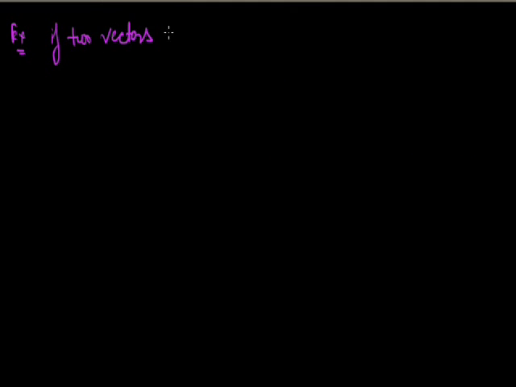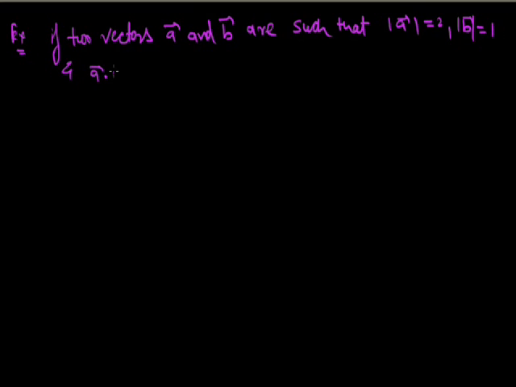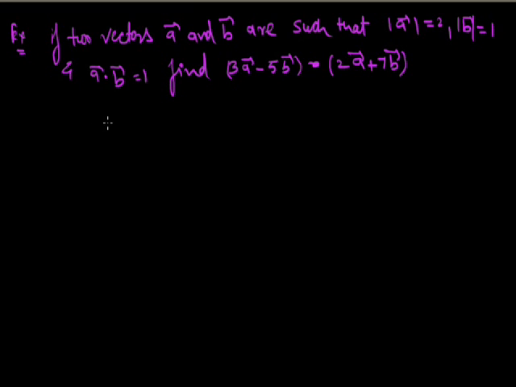If two vectors A vector and B vector are such that magnitude of A vector is equal to 2, magnitude of B vector equals 1, and A vector dot B vector equals 1, find (3A vector minus 5B vector) dot (2A vector plus 7B vector). Now solve this.